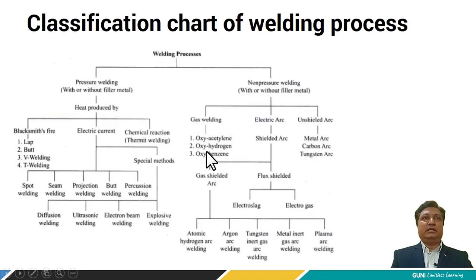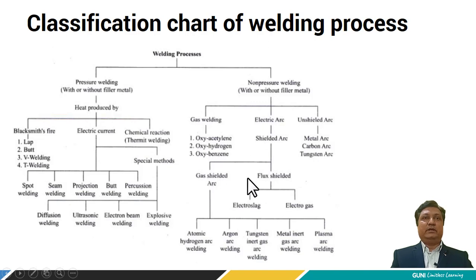So the welding process can be classified into two types: pressure welding with or without filler metal, and non-pressure welding with or without filler metal. Now the non-pressure welding is further classified into three types, that is gas welding, electric arc welding and unshielded arc. Now the gas welding is classified into oxyacetylene gas, oxyhydrogen or oxybenzene gas. Electric arc can be shielded arc, that is gas shielded or flux shielded.